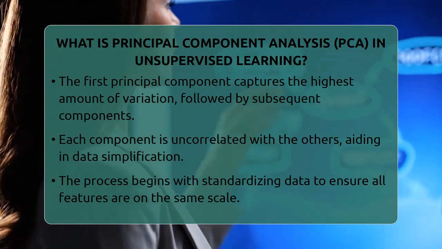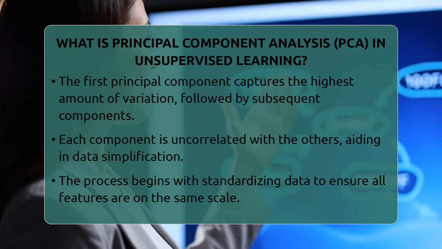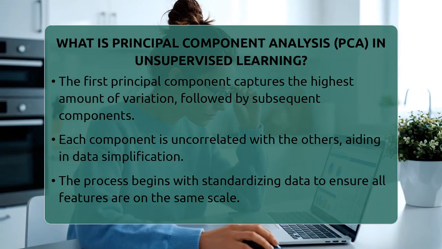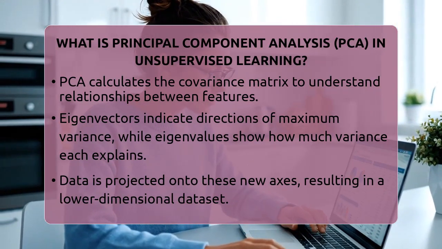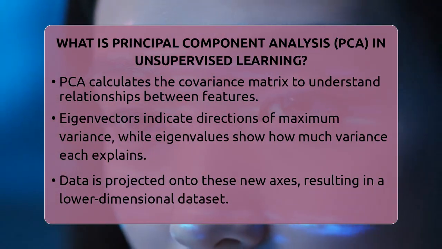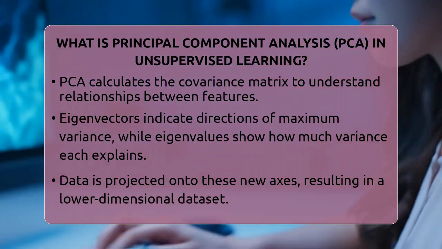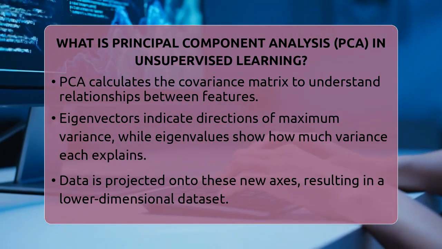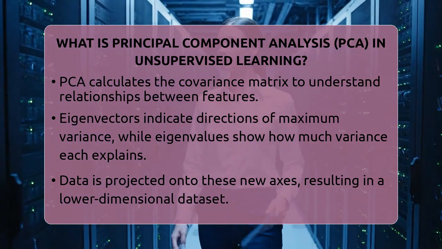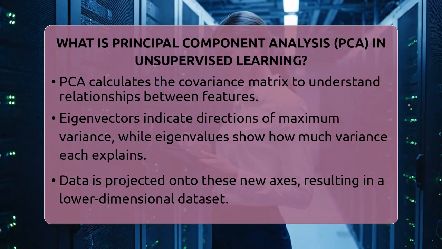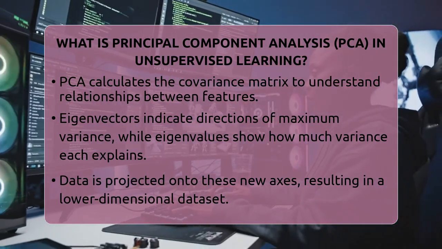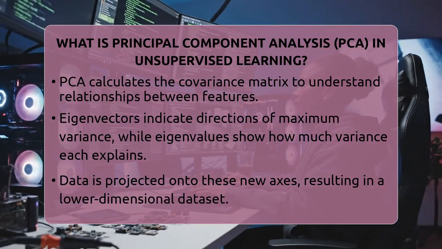Once the principal components are identified, the data is projected onto these new axes. This results in a lower dimensional version of the original data, making it easier to visualize and analyze. You can choose how many components to keep based on how much of the original variation you want to preserve. Often, a scree plot is used to see the trade-off between the number of components and the amount of information retained.